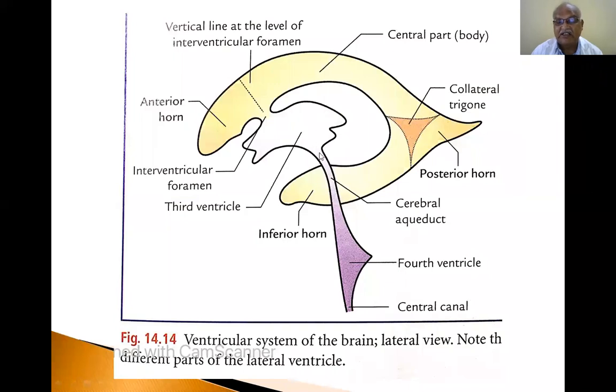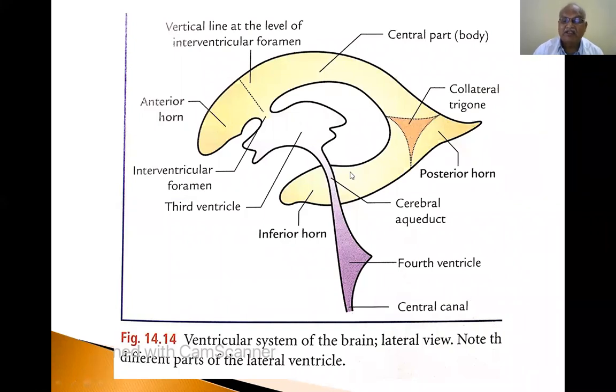The third ventricle is connected to the fourth ventricle by the cerebral aqueduct, or aqueduct of Sylvius, present in the midbrain. The fourth ventricle is triangular in sagittal section and rhomboid in horizontal view, and it is connected through the medulla oblongata by the central canal that goes into the spinal cord.